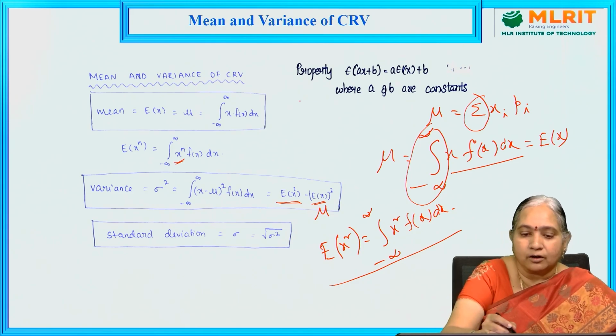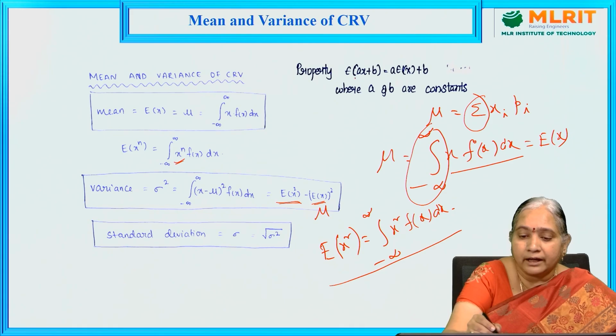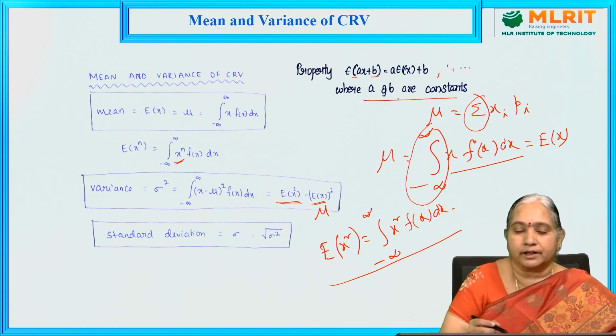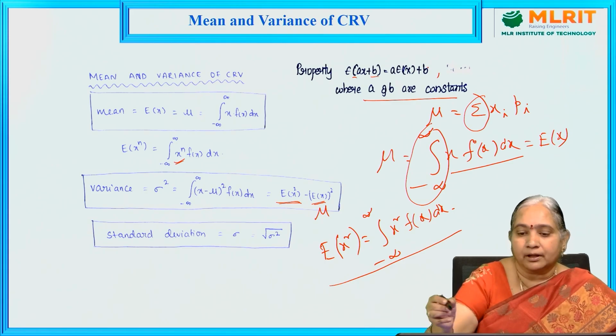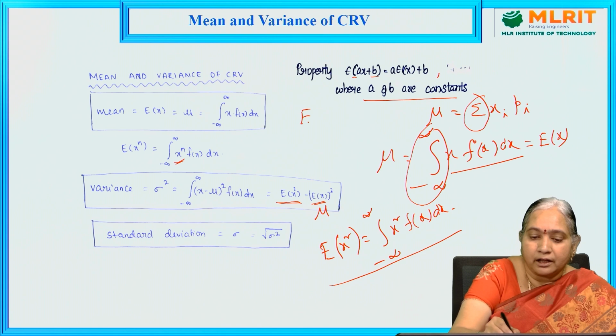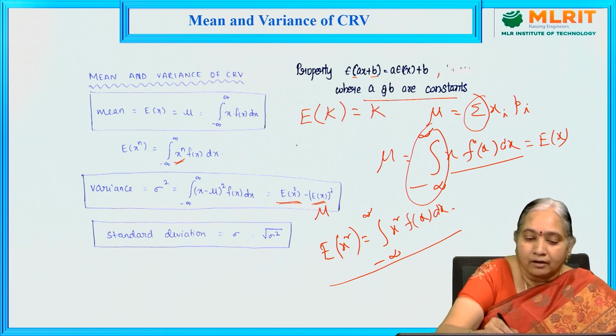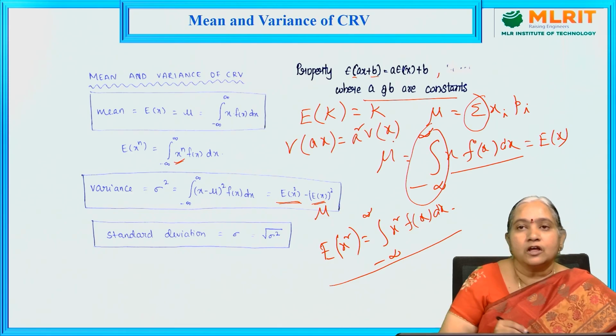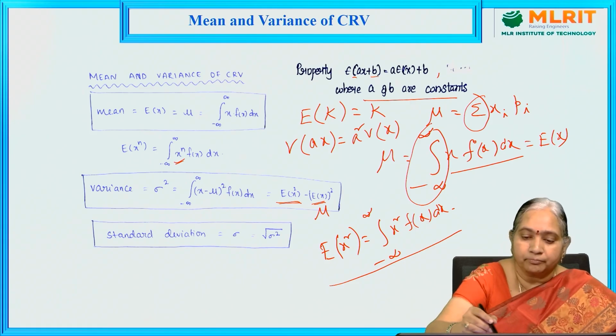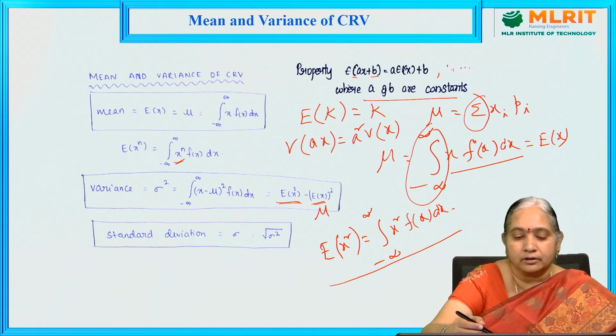Now the properties of expectation: the expectation of ax plus b, where a and b are constants, is a into expectation of x plus b. And the expectation of a constant is the constant. The variance of ax is a square into the variance of x. So these are all properties of expectation and variance of a random variable.